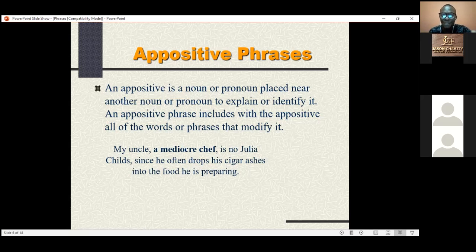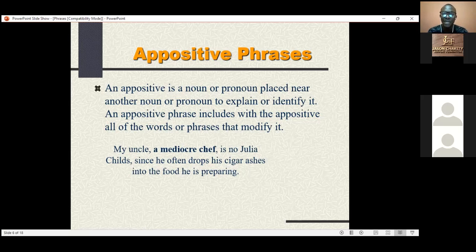So my uncle is the same as what? A mediocre chef, okay? So in this case, the grammatical name is what? Appositive phrase, or a phrase in apposition. Then if they ask you for the function, you say it functions as the apposition to the noun uncle. It functions as the what? Apposition to the noun uncle. Or it tells us more about the noun uncle. That is the function.